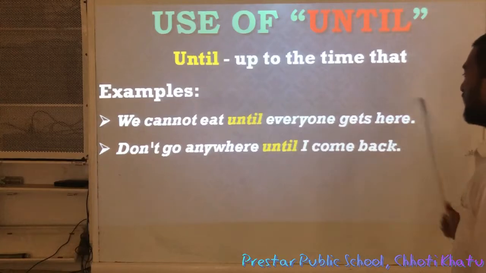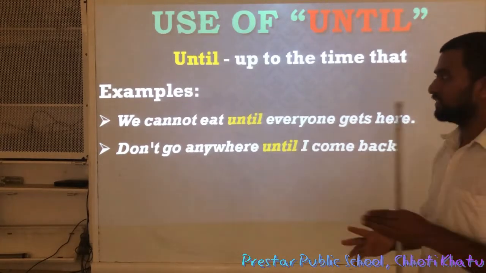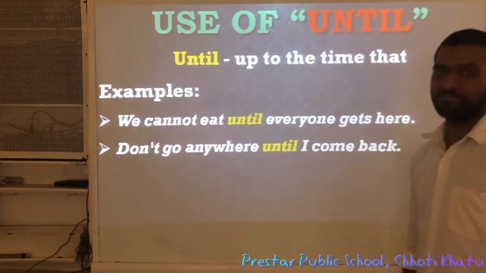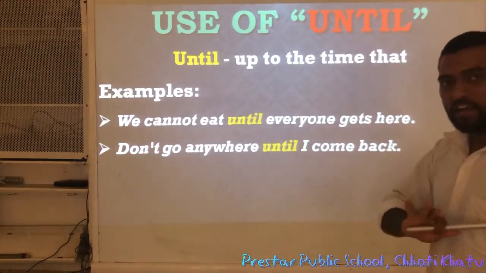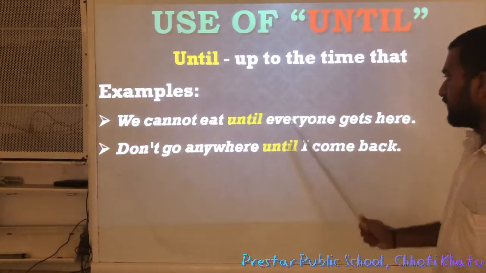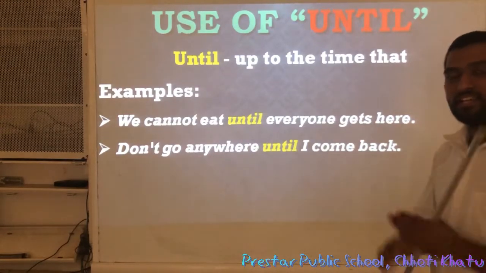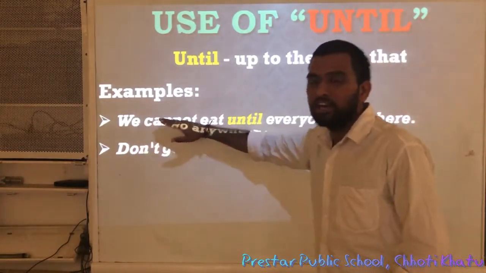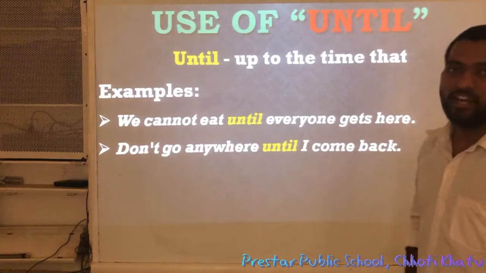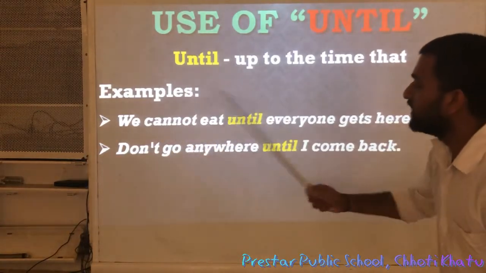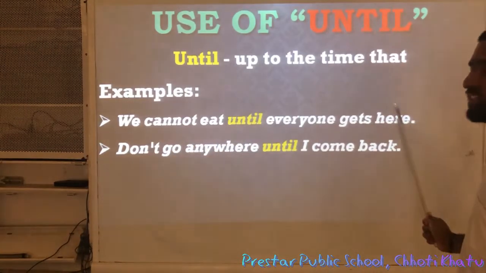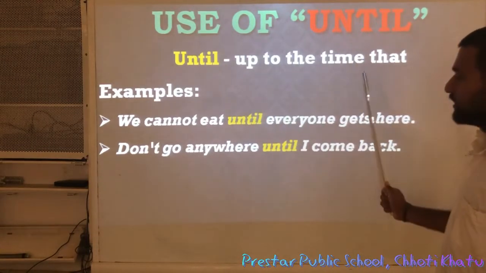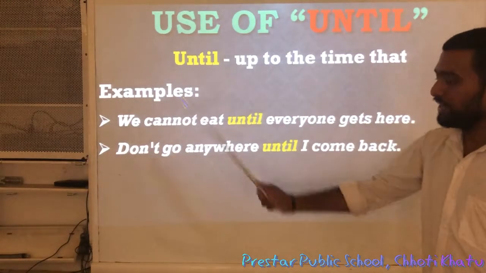I don't know just how to explain in Hindi. Just let us explain in English. We cannot eat means we cannot have food until everyone gets here. Means everyone has to come here, then only we are ready to have our food. Otherwise we cannot have. So we cannot eat until everyone gets here. In this type of situation we use until. Means up to the time everyone gets here, we cannot eat.